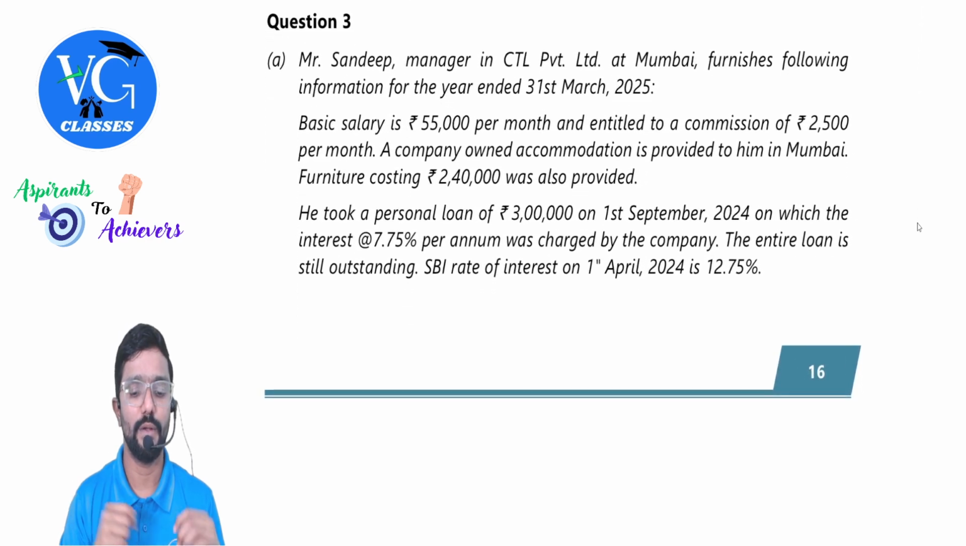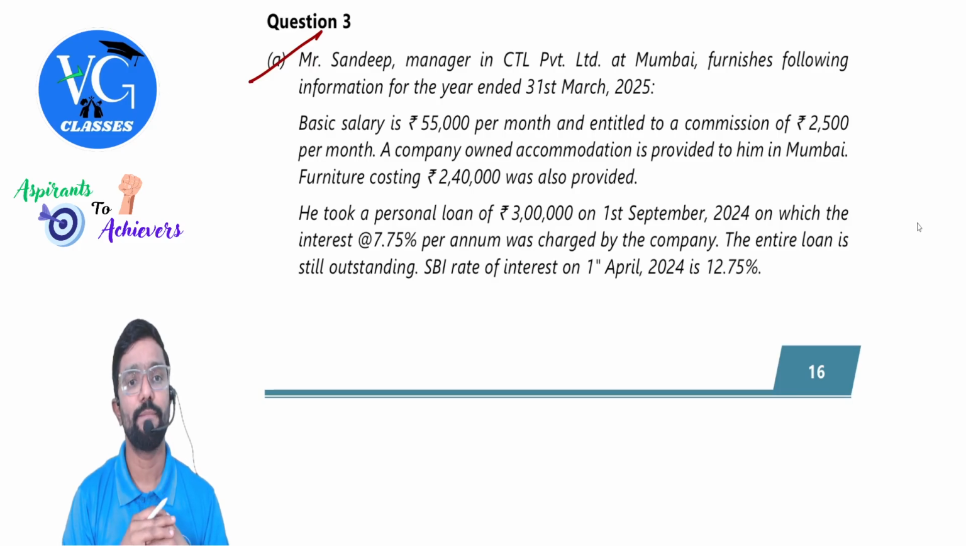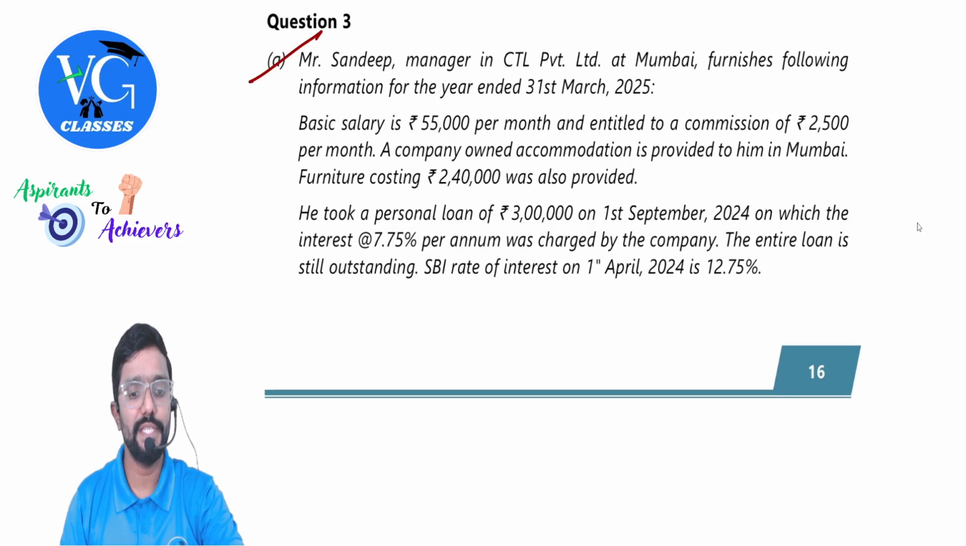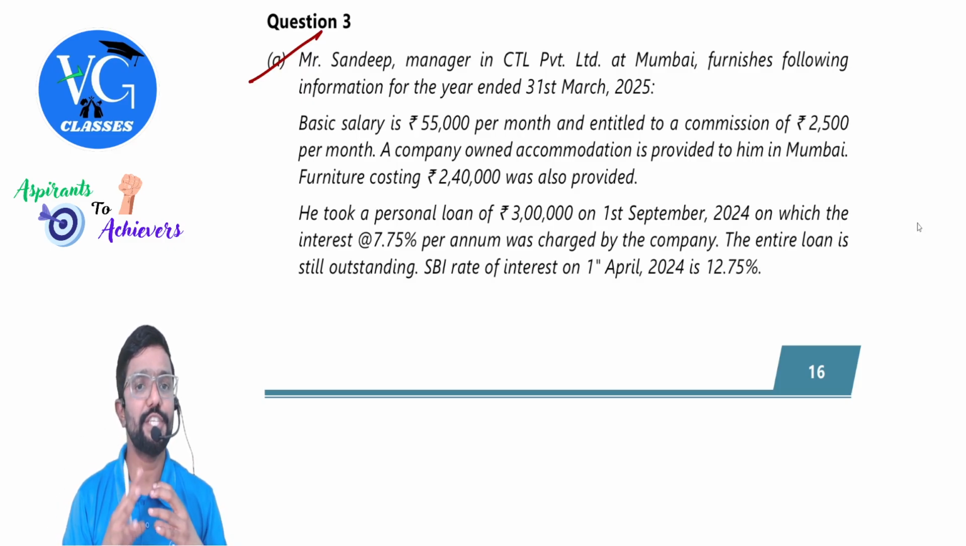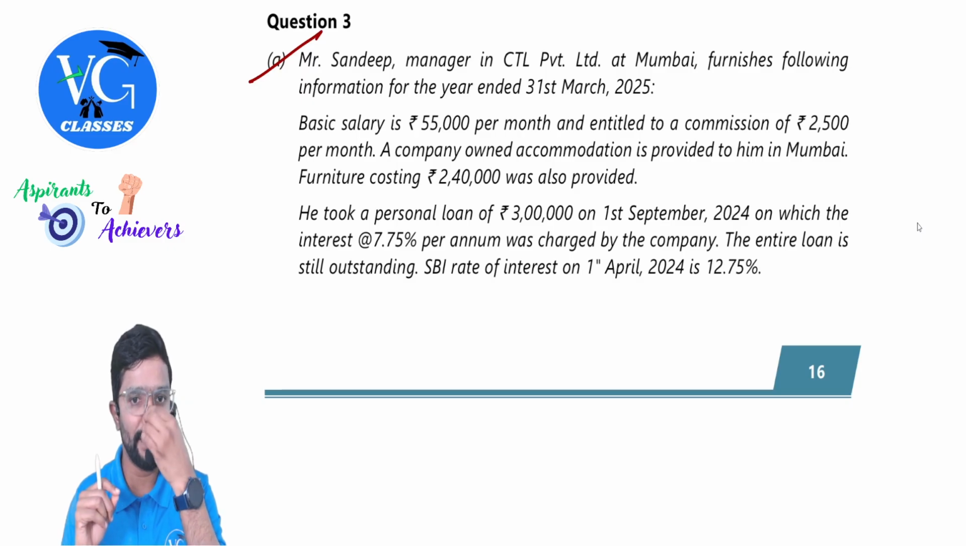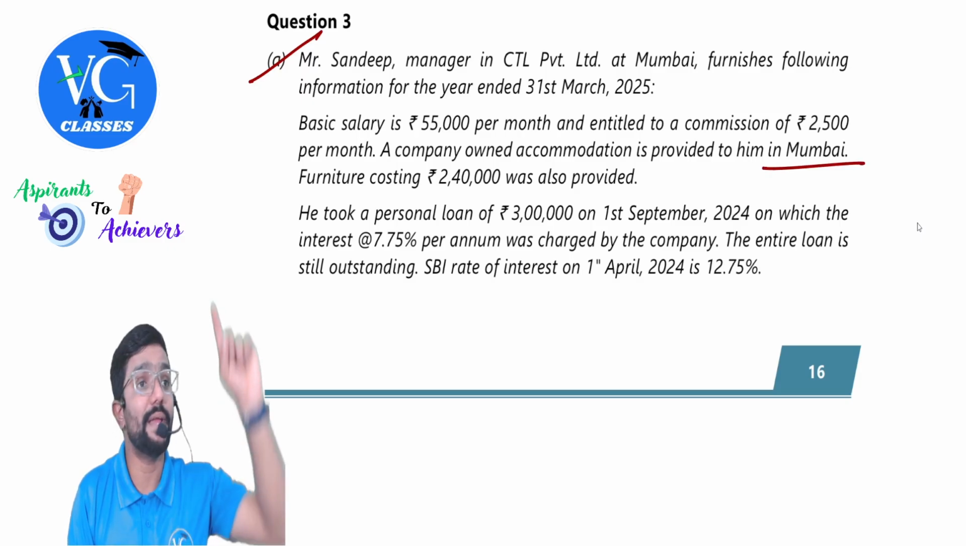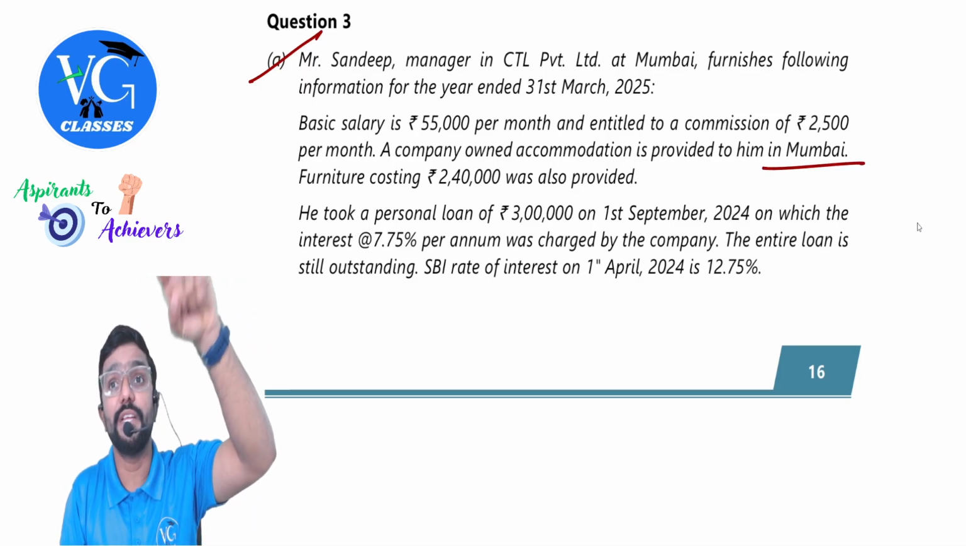Okay, sir. Chalo. Question number 3, guys. Question number 3. Mr. Sandeep, manager in CTL Private Limited at Mumbai, furnishes the following information for the year ended 31st March 2025. Basic salary is 55,000 per month and he is entitled to a commission of 2,500 per month. A company owned accommodation is provided to him in Mumbai.